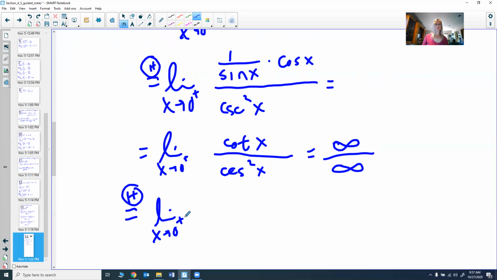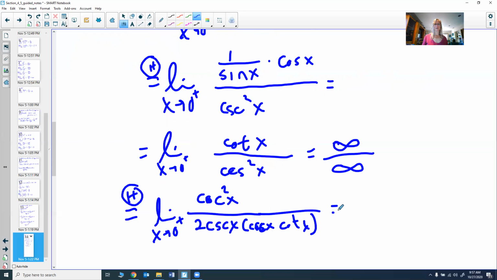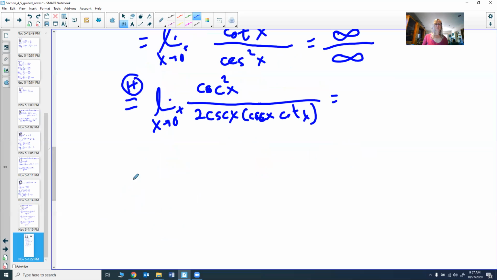So we have the limit as x goes to 0 of the derivative of cotangent, which is cosecant squared, over the derivative of cosecant squared, which is 2 times cosecant times the derivative of cosecant, which is cosecant times cotangent. And then simplify this a little bit. You have cosecant squared and you have another cosecant squared, so we actually get 1 over 2 cotangent x.